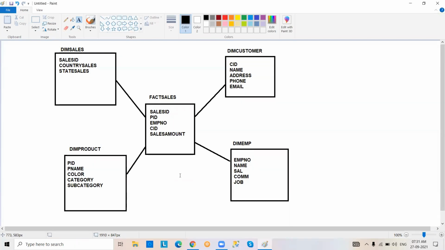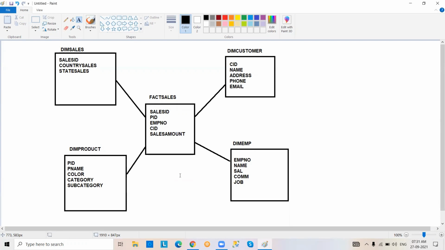Whatever primary key columns are there in the dimension tables, we made them foreign key columns in the fact table. We also used some summarized columns in the fact table.